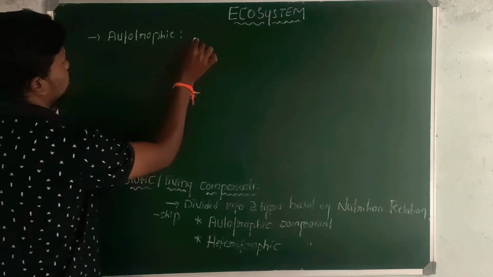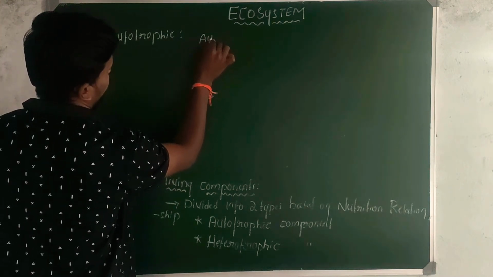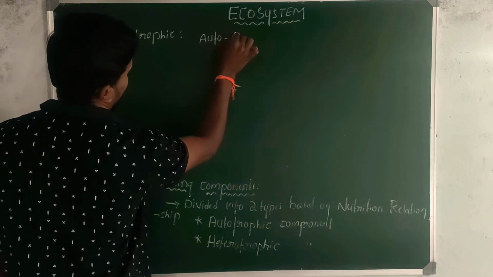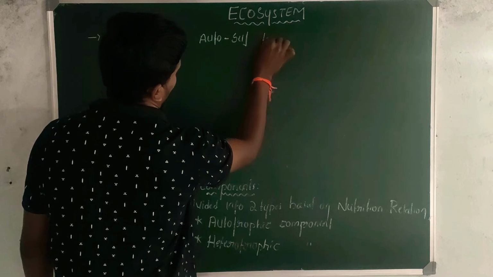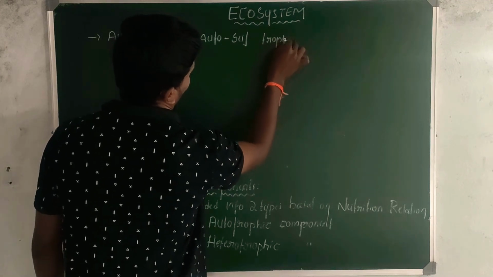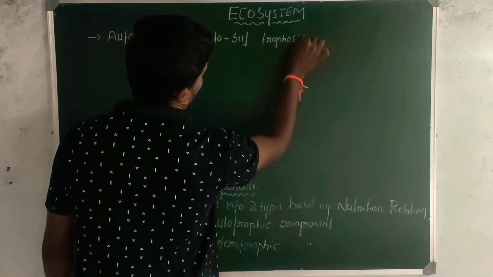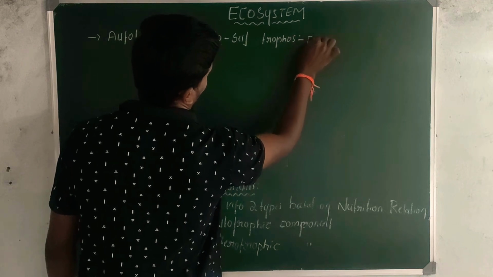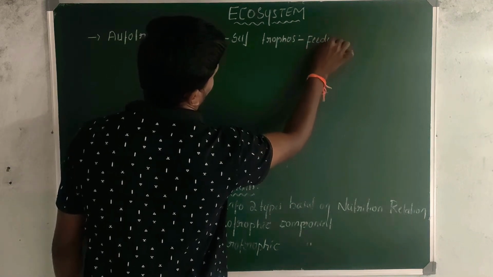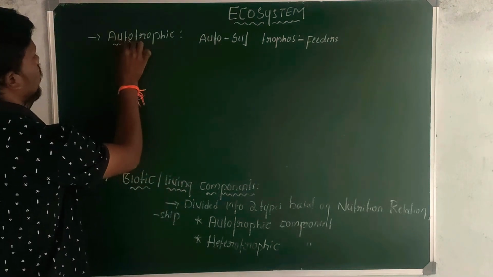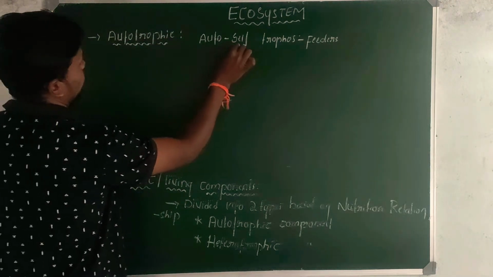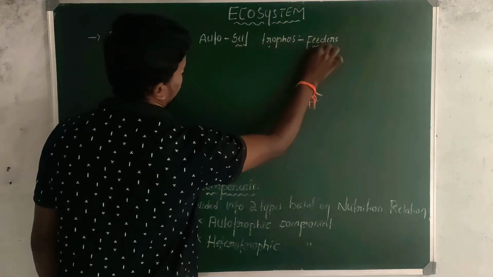One is auto, which means self, whereas tropos means feeder. Yeah, self-feeder. Autotrophic components are self-feeders, right?